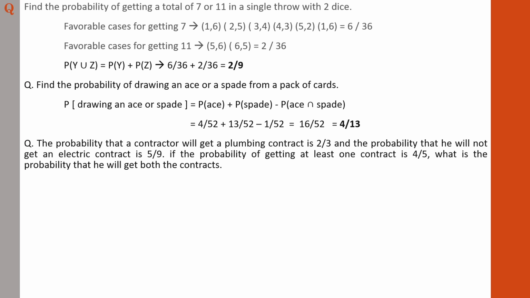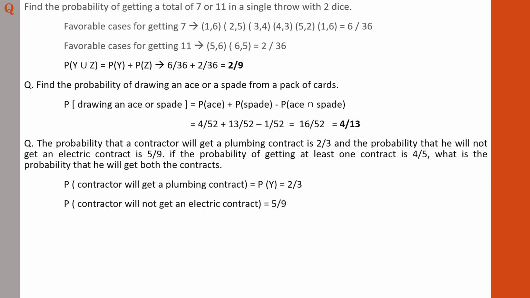So, first of all, you need to extract the details given in the question in a simple, meaningful manner. There are certain fractions given. Let us extract these details. In the question it is said that the probability of a contractor getting a plumbing contract, let it be probability of Y. For the time being we are using the letter Y. You can use A, B, C, whatever it is. Probability of getting a plumbing contract is 2 by 3. It is specifically mentioned in the question. Next one. The probability of not getting an electric contract is 5 by 9. It is also specified in the question.